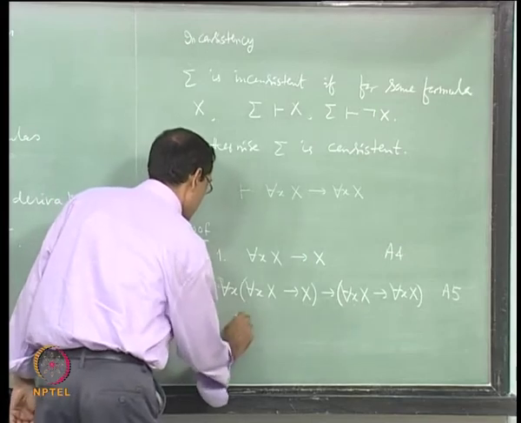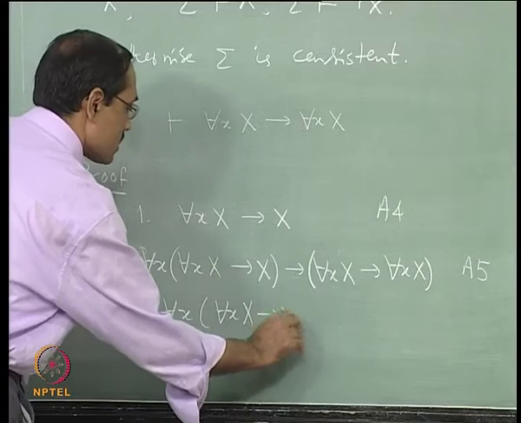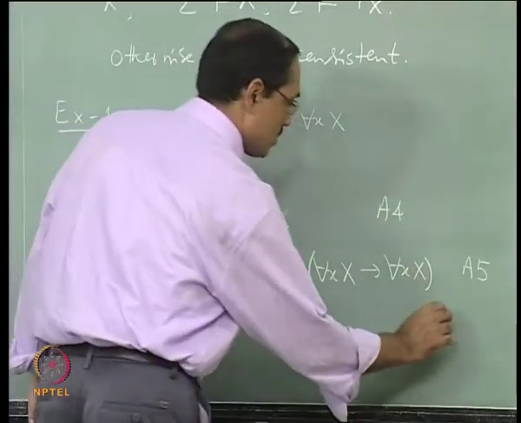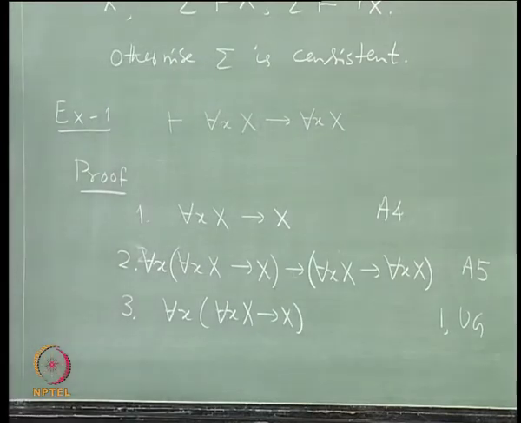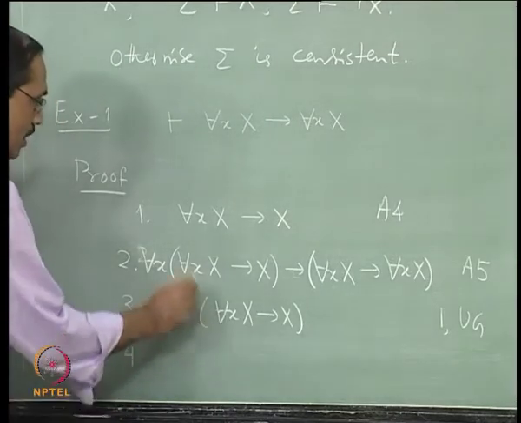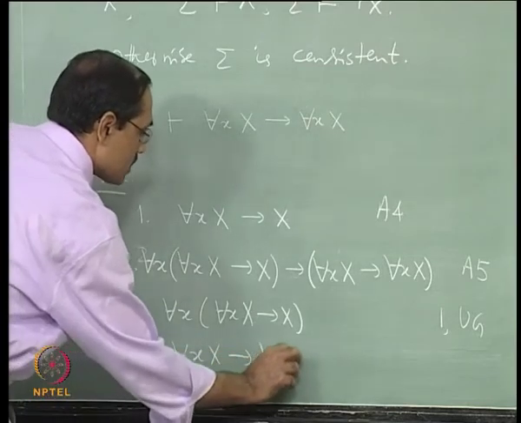So third line we may say for each x, x implies x. This comes from 1 by UG. Is that okay? Then fourth is by modus ponens for each x implies for each x.